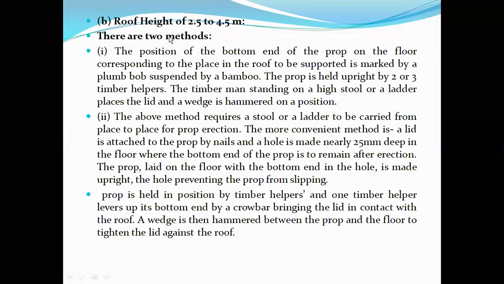Next, roof heights of 2.5 to 4.5 meters. There are two methods. The position of the bottom end of the prop on the floor and the corresponding position on the roof is marked by a plumb bob suspended by a bamboo. The prop is of maximum height, right? So how to erect this one? We need to mark those points and then erect the prop.